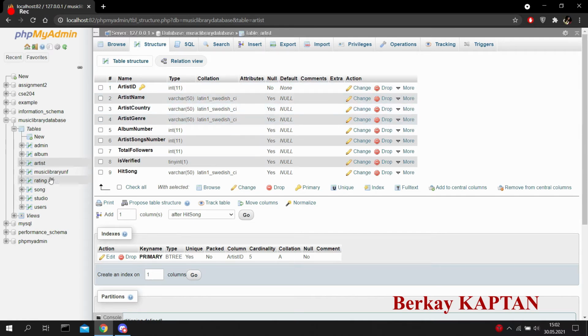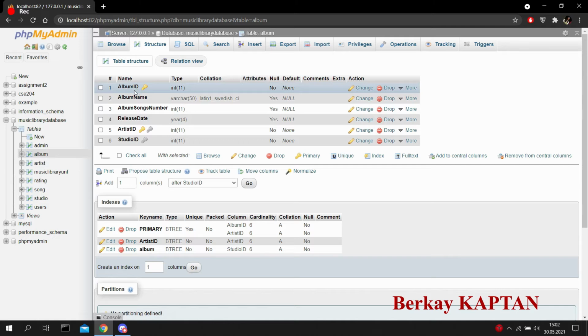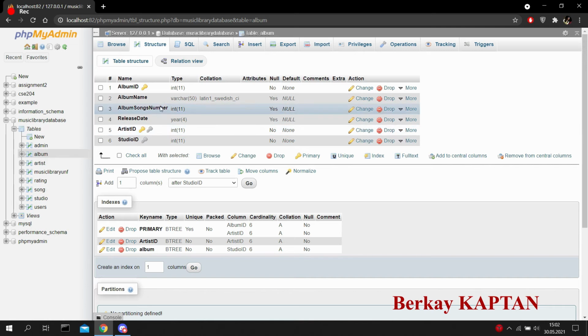The next table I want to talk about is the album table. In the album table we have album ID and artist ID as primary keys. They are both primary keys. And we have foreign keys, artist ID and studio ID. The album table contains the data of all albums of a certain artist in the database. It keeps the information of the album title, album songs number, and album release date, which will be more usable when we add sorting ability to the music library. Users will sort by year when we add it.